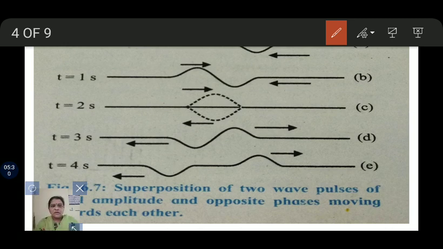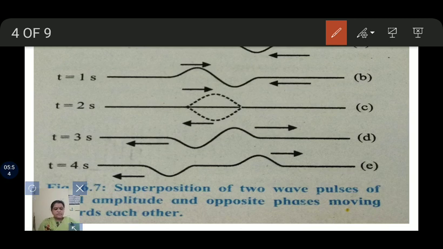In the diagram you see the propagation of approaching wave pulses, their successive positions after every second, their superposition and propagation after superposition, shown in figures A up to E.